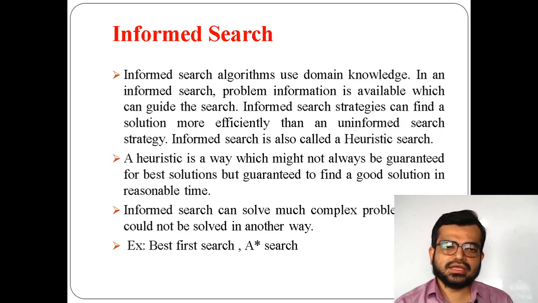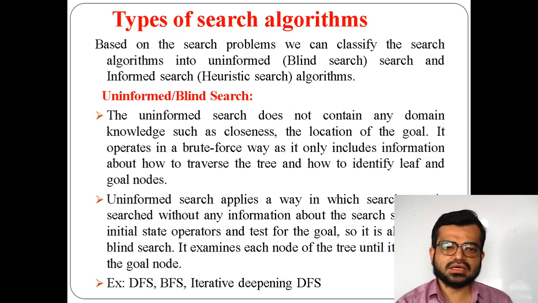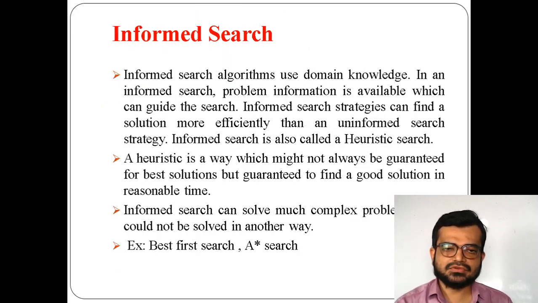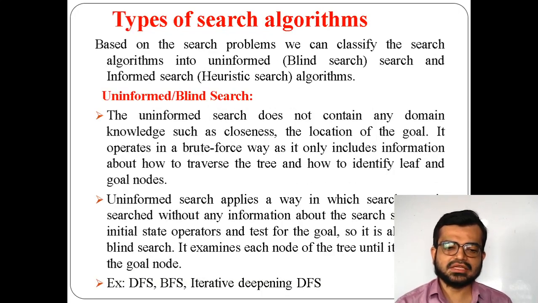So, today I will explain the concept of informed search. If you recall the previous class, we covered the types of search algorithms. In that, I already explained what is meant by uninformed search and informed search. As I said already, uninformed search is a blind search, where it doesn't have any information on how to reach the goal state and what the cost will be.